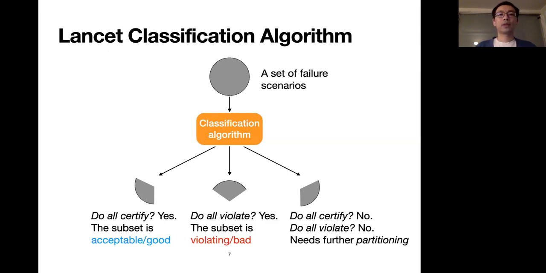We start with a set of failure scenarios. The algorithm classifies the scenarios into 3 categories by the answers to the following 2 questions. Do all scenarios certify? If the answer is yes, then we can classify the set to be acceptable or good, and we can stop here. The next question is, do all scenarios violate? If the answer is yes, then we can classify the set to be violating or bad, and stop here. So suppose the answers are both no to the questions above, then we will have to partition the set and repeat the process for each subset again.